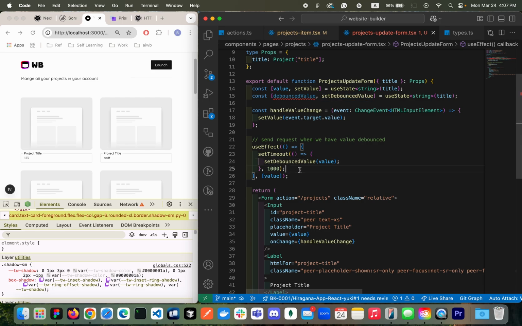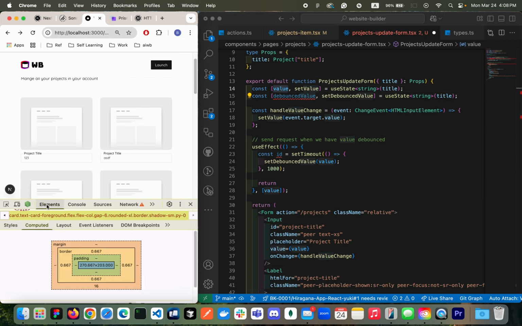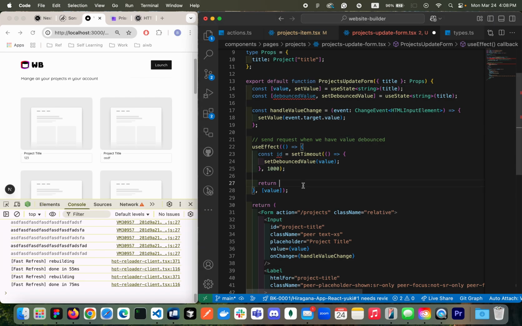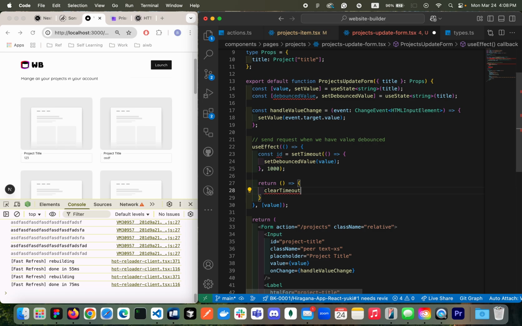Okay, but one thing we need to do is cancel the set timeout. So whenever the user changes the value while keystroking here, when it's unmounted, I want to cancel this timeout here. Okay, awesome. And then pass the ID here.